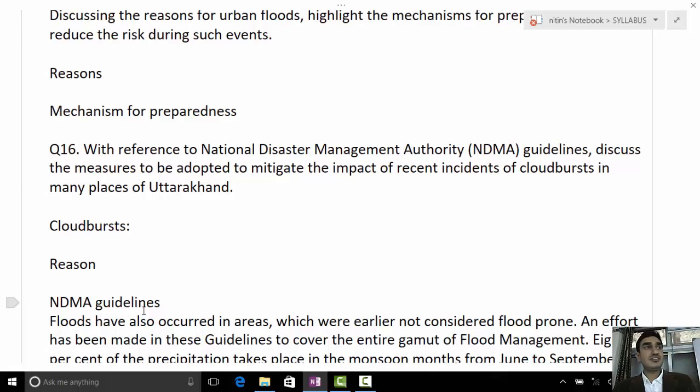So first you need to write the reasons, because you cannot check a cloudburst. It's a natural phenomenon, right? Even when a cloudburst happens, the casualties and damage are because of the consequent events. There are certain anthropogenic activities which aggravate the impact of cloudburst. When a cloudburst happens, what happens? Landslides. Generally it is the landslide after a cloudburst that results in the damage. Are you with me on this point?